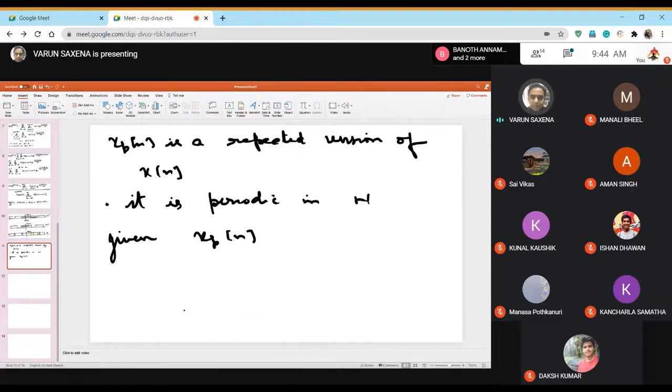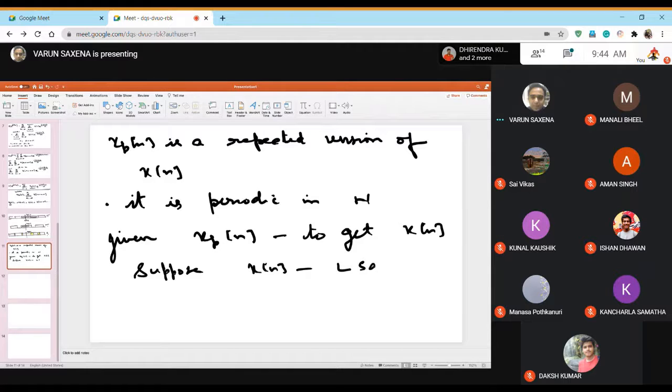So basically, if you're given xpn, the task is to get xn. How is this possible? And this is possible very simply. Suppose, let me say that xn has L samples.